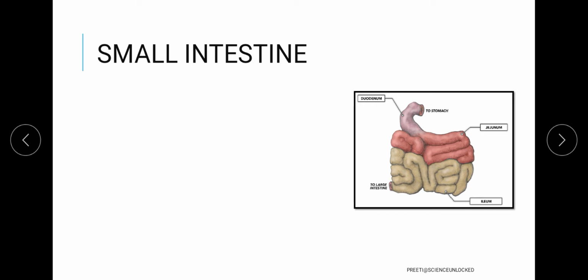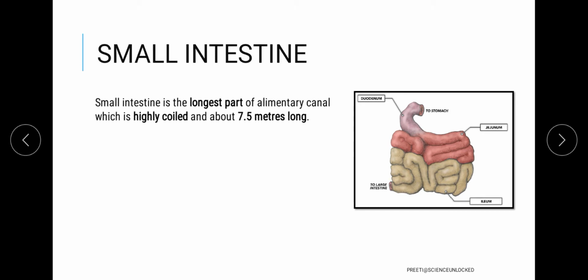But why is it called small intestine? Because it is less in radius. That means that the hollowness of that particular organ is comparatively small. That is why it is considered as small intestine. It is highly coiled inside the alimentary canal, and approximately it is 7.5 meters long.